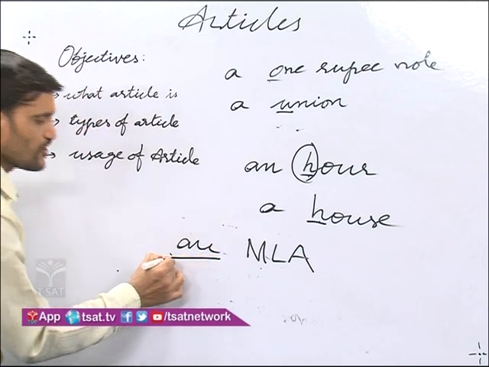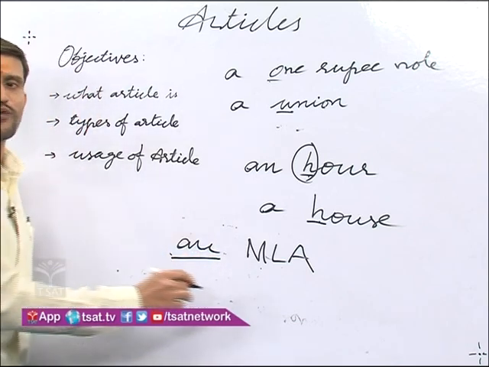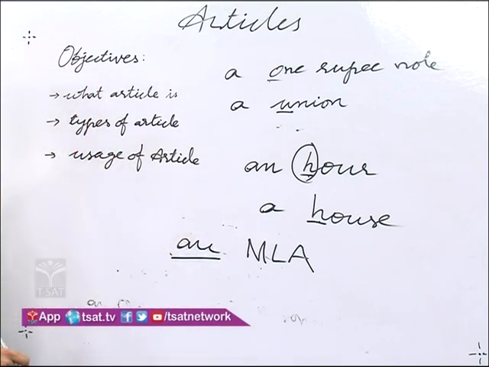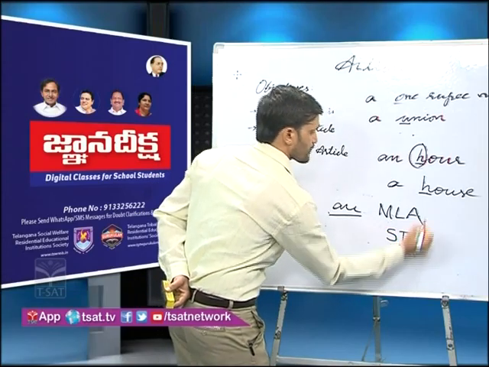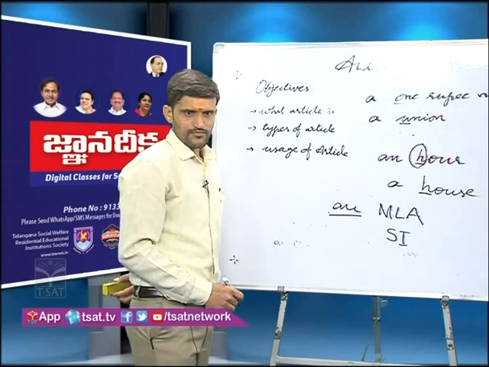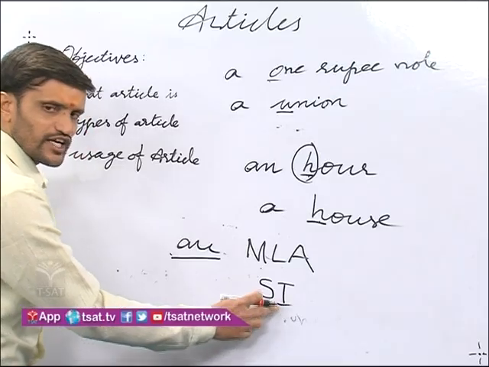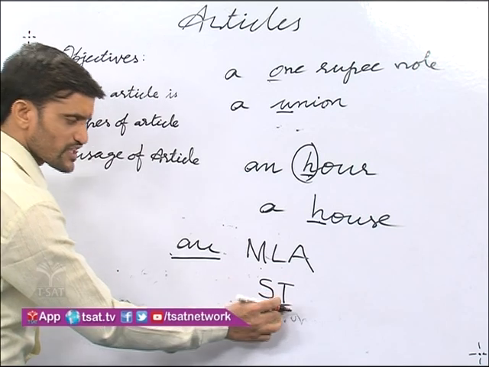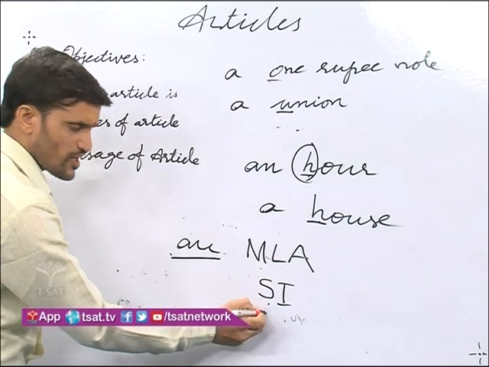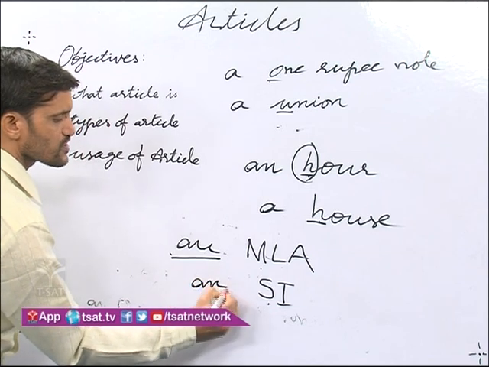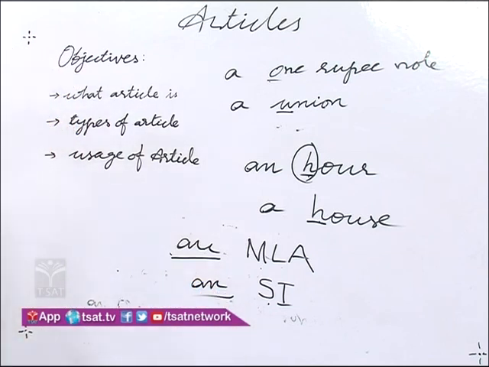That is why we should use an before this abbreviation. Let's look at another example: S, I. It is pronounced individually and begins with S, a vowel sound. That is why we should use an before this word, understand.